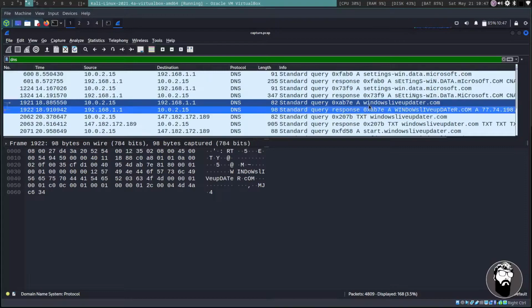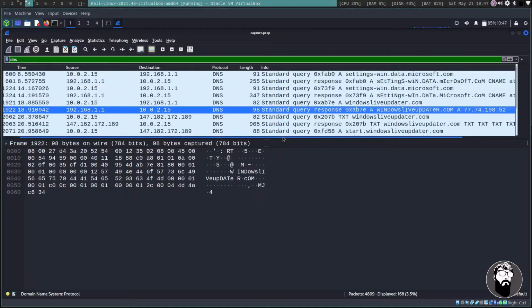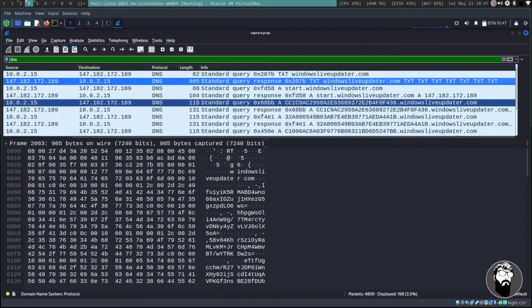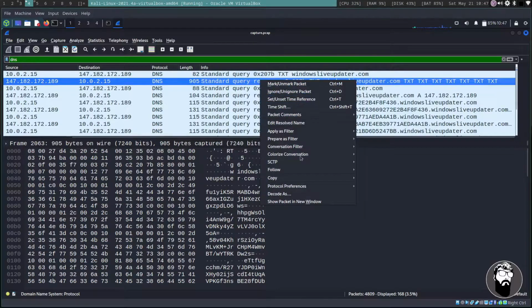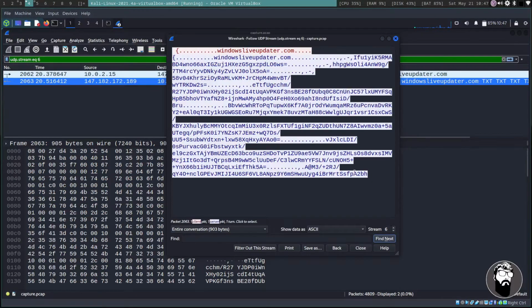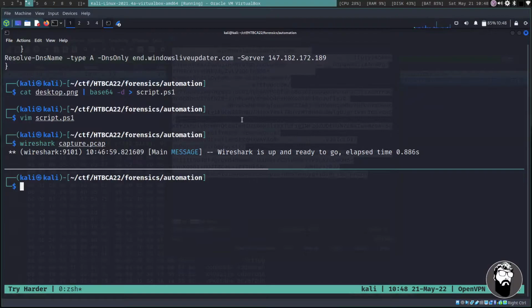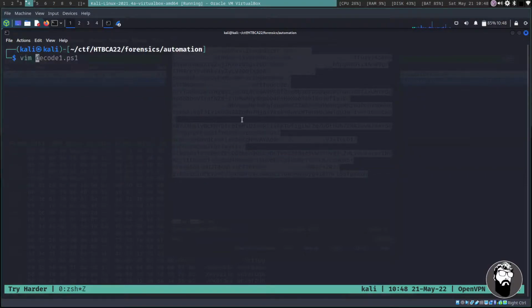And in this particular packet, this looks like an odd TXT query. It took me a little bit to figure this out, but if we go ahead and follow the UDP stream on this packet, we see what looks like some more base64 encoded stuff. So I'm going to go back over to our script, and let me just open up a new terminal screen, and we'll vim script.